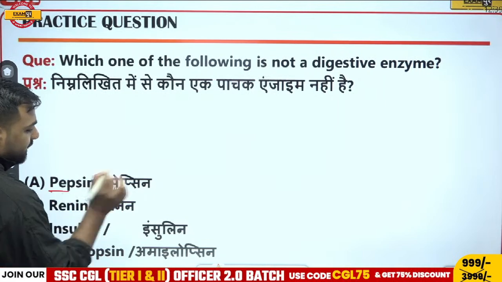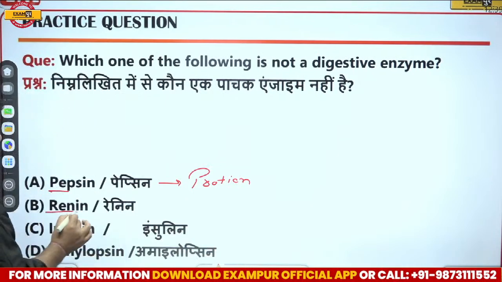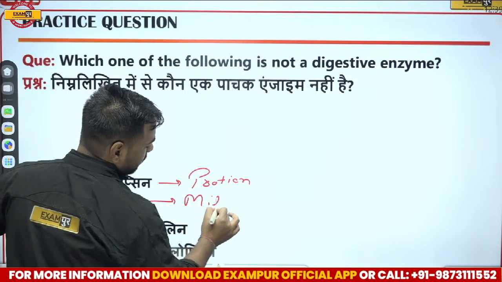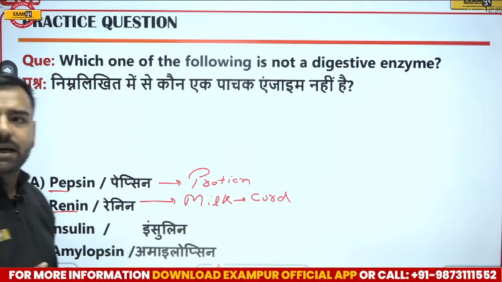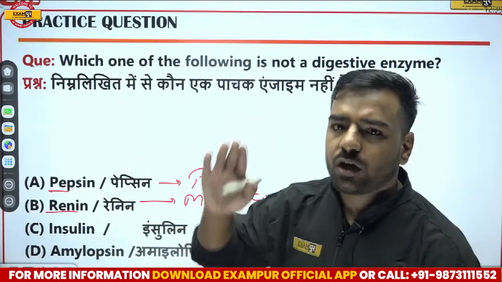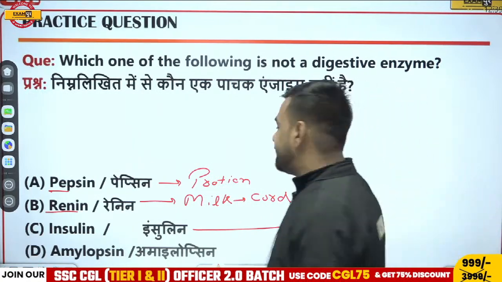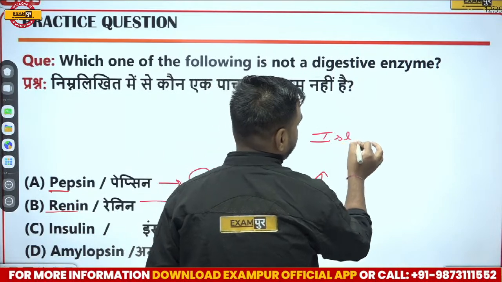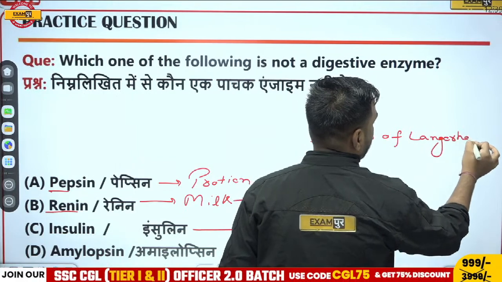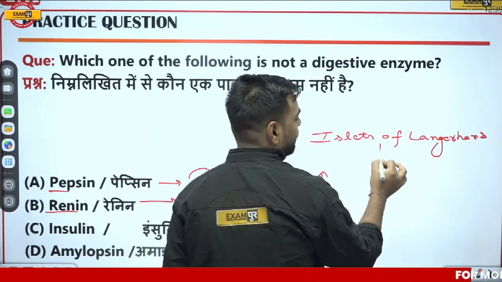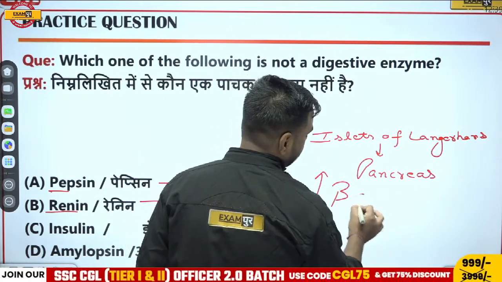If I talk about pepsin, it is an enzyme helping in the digestion of protein. Renin converts milk into curd. We know about amylase as well. So all of you are correct. Insulin is actually not an enzyme. We obtain it from the islets of Langerhans, which are present in the pancreas, in the beta cells.